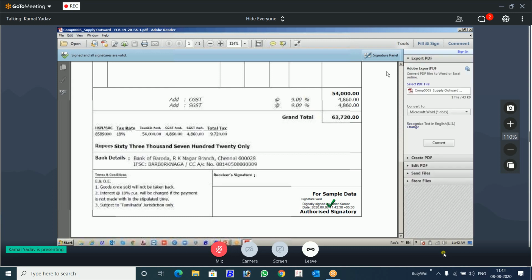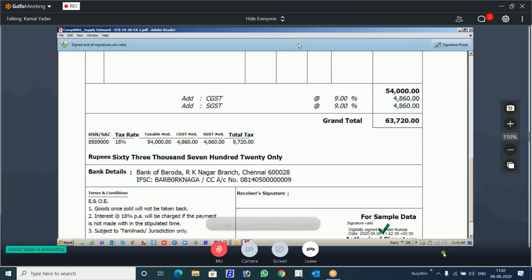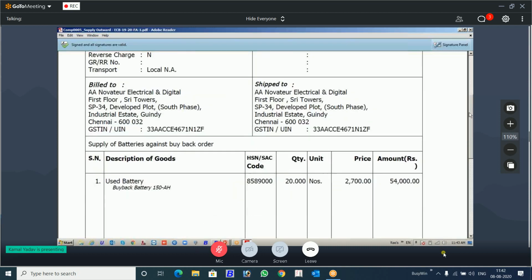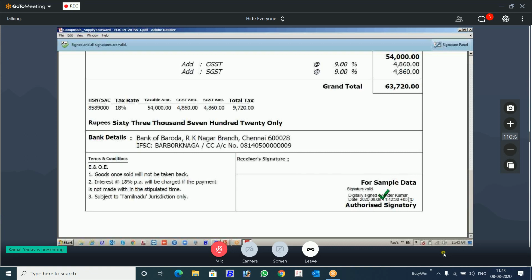First of all, you see this digital sign here. This is the digital signature. I have given O3, so it has selected this, and above that the document is digitally signed: name of the person, date, time, and digitally signed. There, you see, there is a green tick. Green tick means it is verified through the internet.